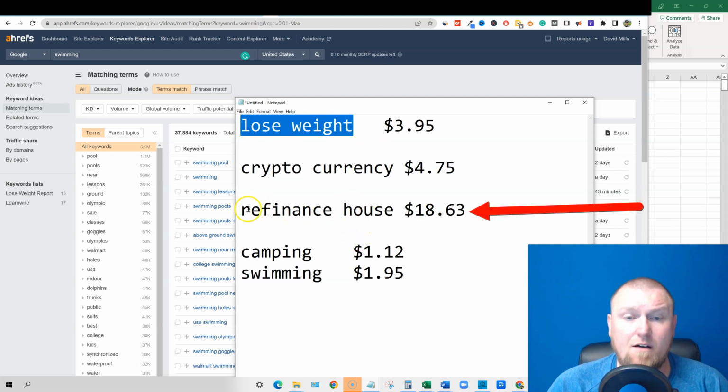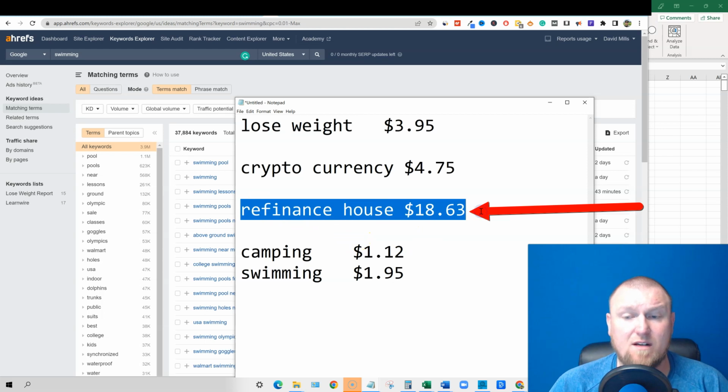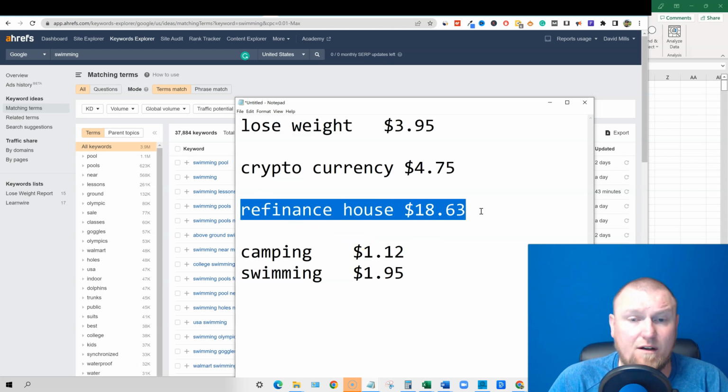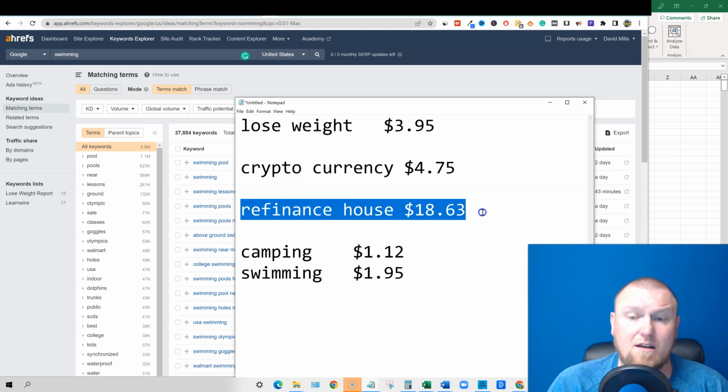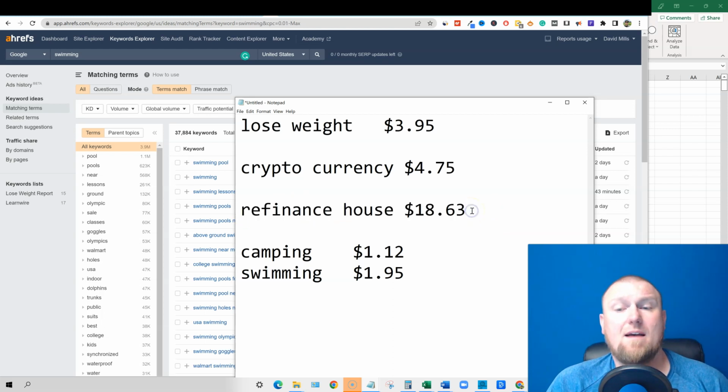Obviously refinance is going to be anything insurance-wise or finance or anything like that. Money is going to be really high. So with this one you would make a lot of money, but it's going to be one of the most competitive niches that you can get into, period. So you're going to have to be careful. You have to have a way to get into the niche that is unique in order to make that happen.